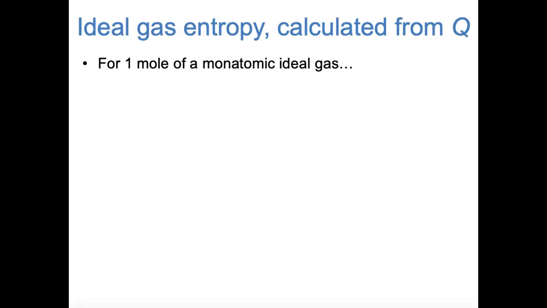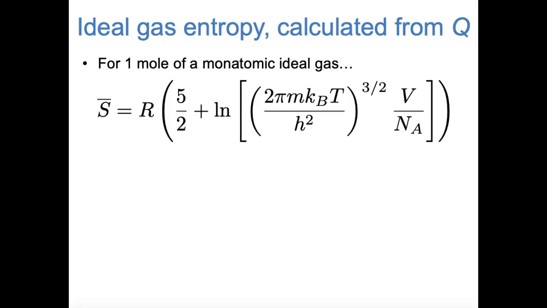So for 1 mole of a monatomic ideal gas, where the number of particles is Avogadro's number, and the partition function lowercase q is the translational partition function of a monatomic ideal gas, we get an expression for molar entropy in terms of temperature, volume, and the mass of an atom. The specifics of this expression aren't important. You certainly don't need to know this expression or memorize it, but there are a couple of things that I want to emphasize.